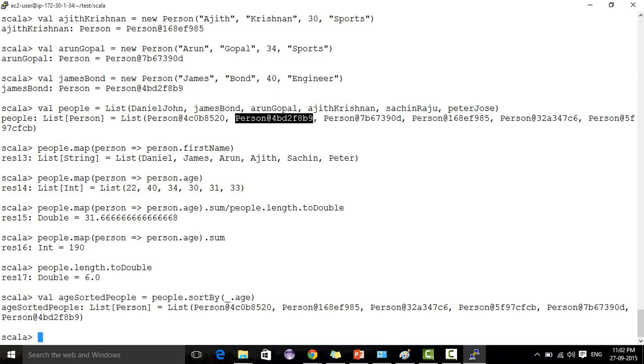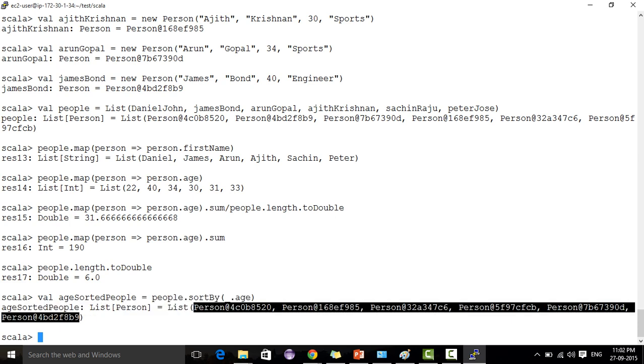Here, the first one is the same, 520, but the second one, 985, is supposed to be Ajit. So 985 is this person, the fourth one. So it is getting sorted. We'll print it. The objects inside the list got sorted based on the age.